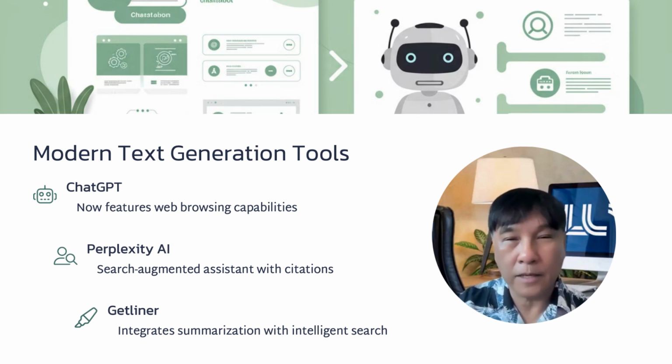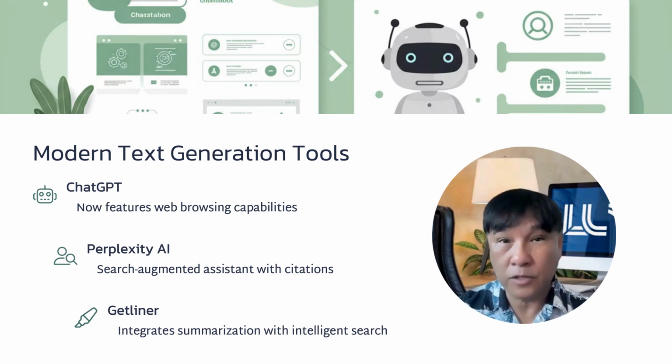These models were excellent at reasoning and generating coherent responses, but they were disconnected from the current state of the world. This limitation has now been largely addressed by combining language models with real-time web access. Many modern AI chatbots integrate search engine functionality alongside text generation. This hybrid architecture allows them to retrieve the latest information and synthesize it in natural language. For example, ChatGPT, with web browsing enabled, can now look up current data, articles, and live events.